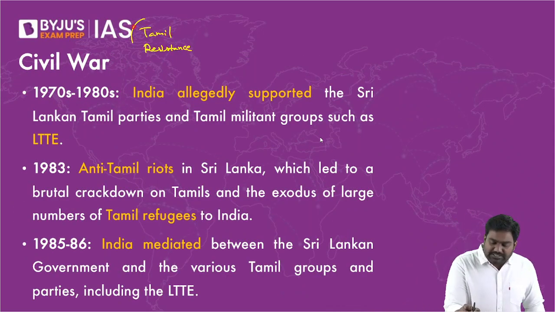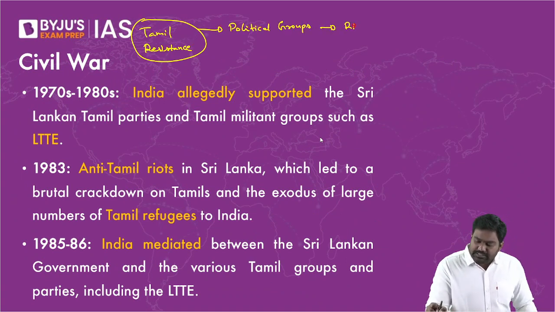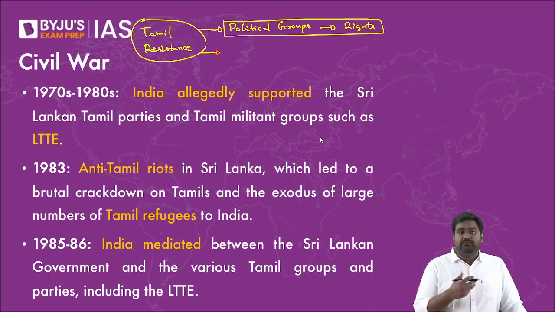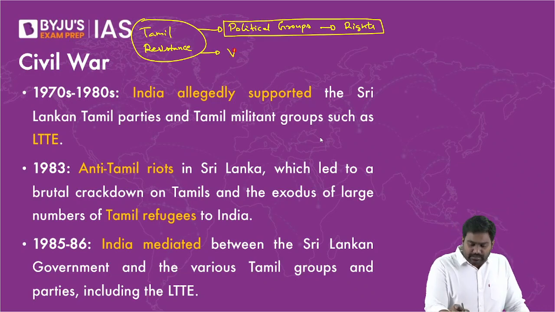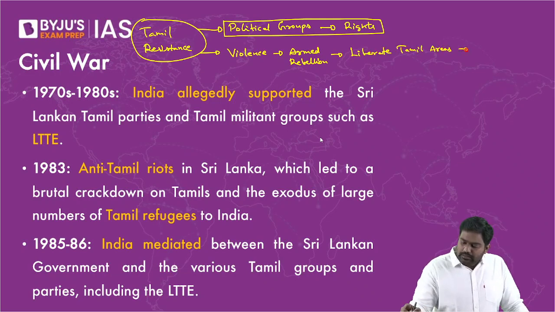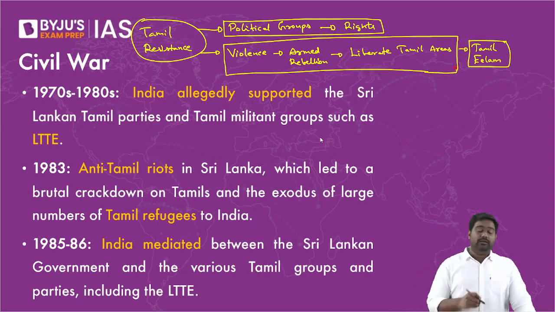As part of the Tamil resistance, a few political groups came up which wanted to fight for the rights of the Tamils. They largely believed in peaceful and constitutional methods. But there were others who were victims of all the violence and oppression. They wanted to take up nothing other than violence. They wanted to lead an armed rebellion against the Sri Lankan state to liberate the Tamil areas, to break them away from Sri Lanka and form an independent country called Tamil Eelam, the Tamil nation. So this is how insurgency broke out in Sri Lanka.